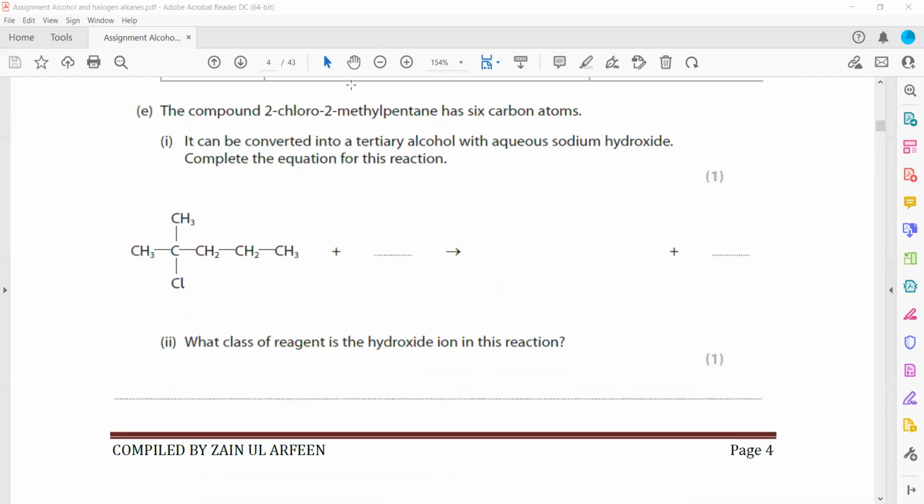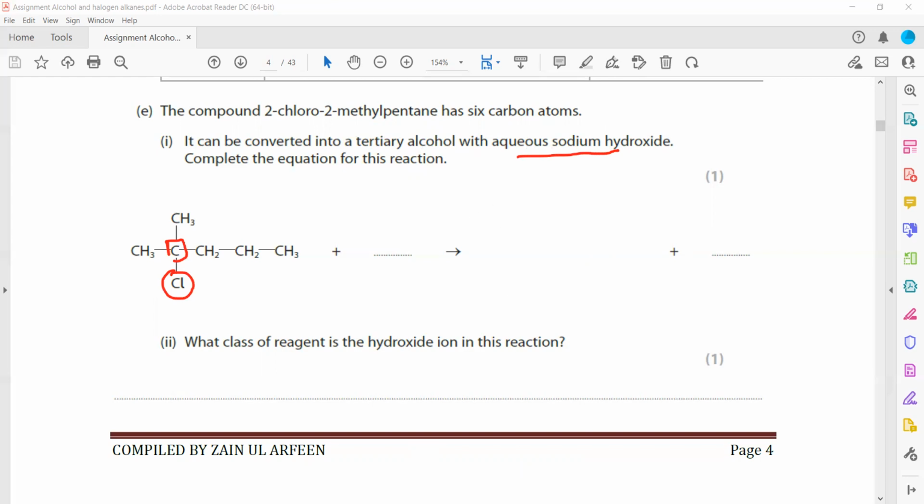Then the compound 2-chloro-2-methylpentane contains 6 carbons, and this is a tertiary halogenoalkane, because the carbon is surrounded by 3 alkyl groups, so it is a tertiary. It can be converted into a tertiary alcohol when we add aqueous sodium hydroxide or potassium hydroxide, because the halogen turns into an alcohol.